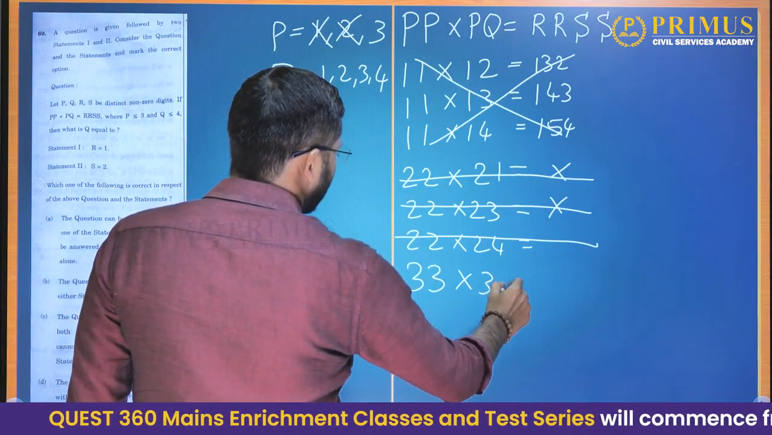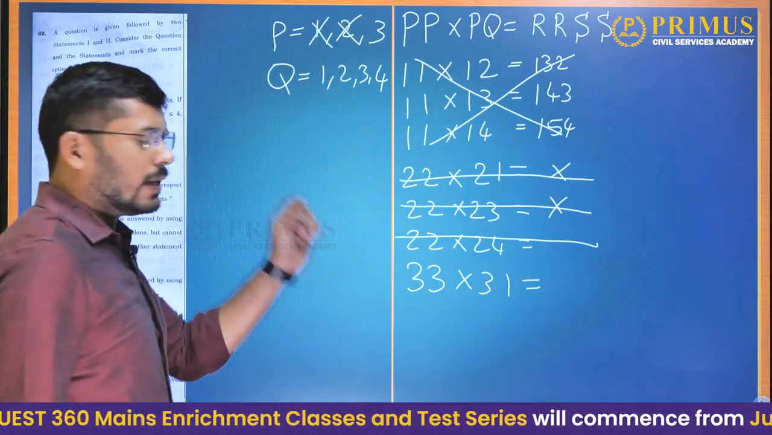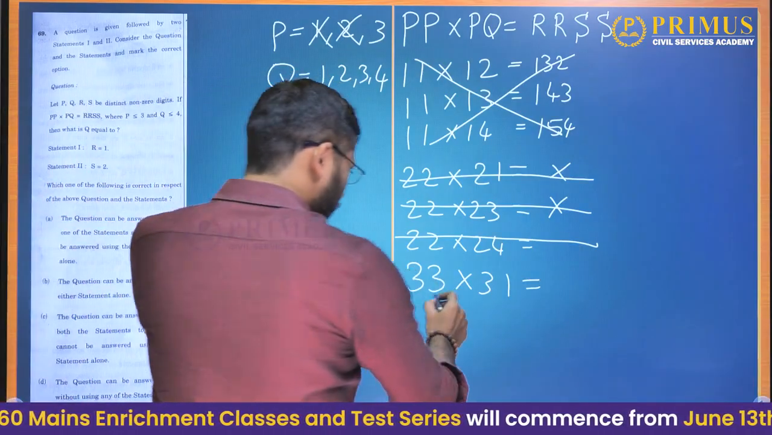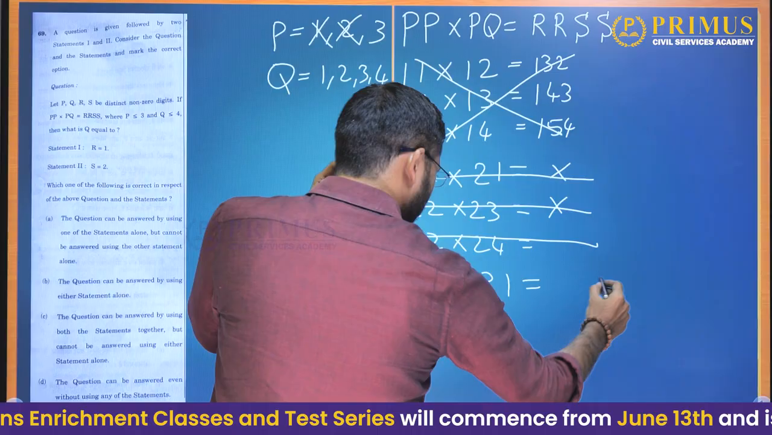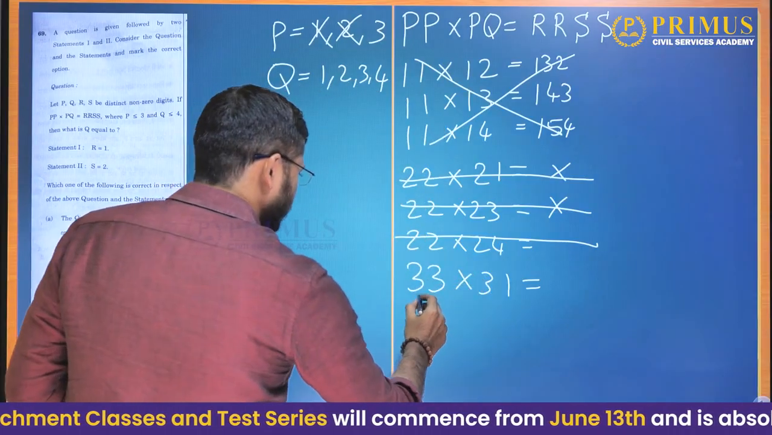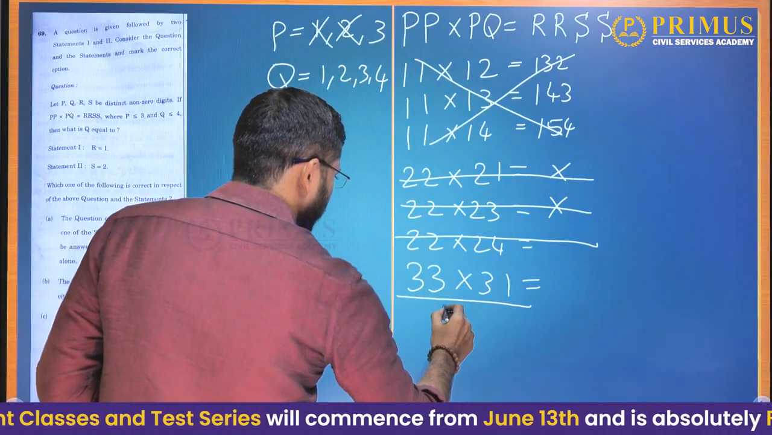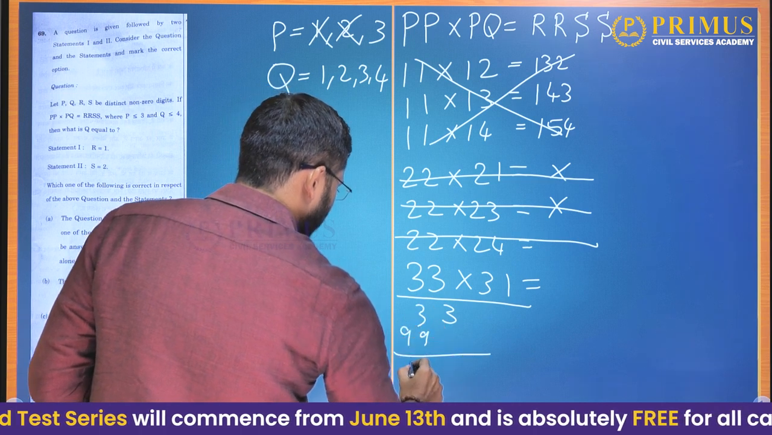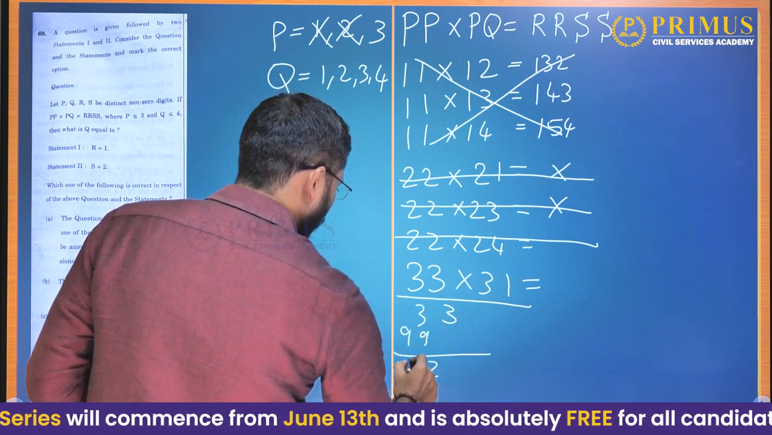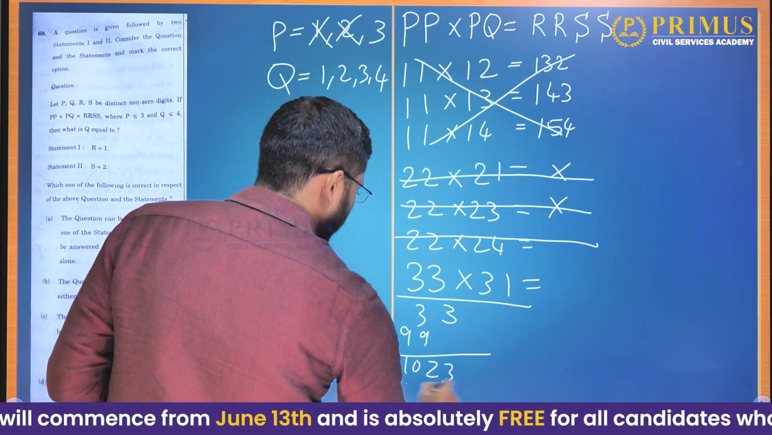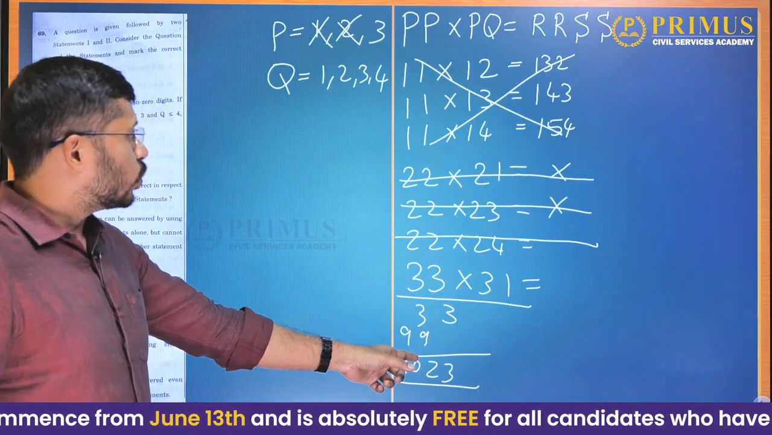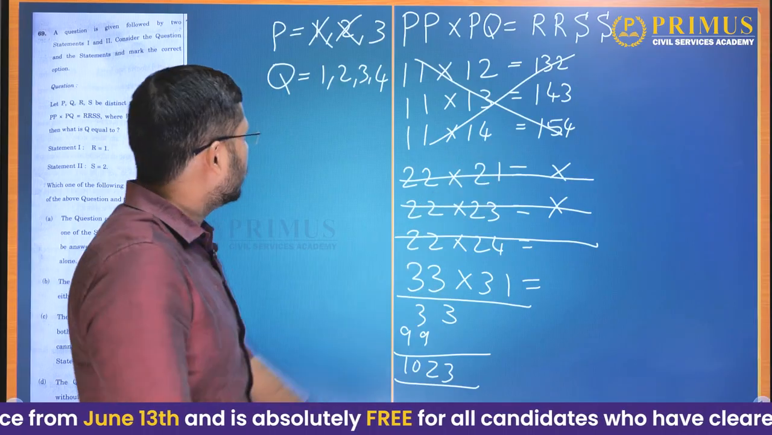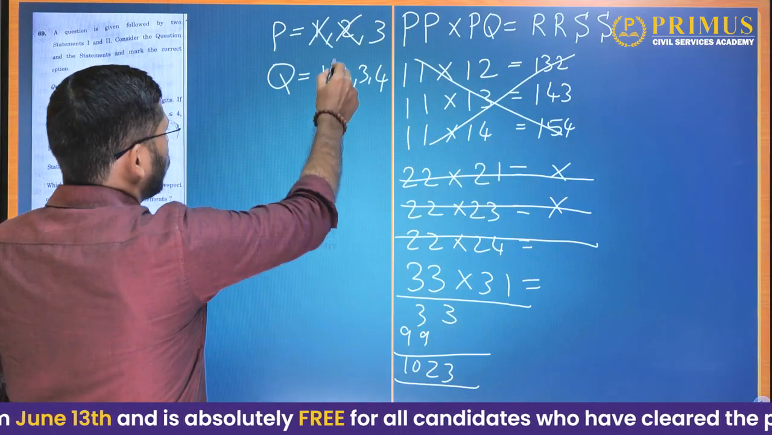33 into, let us try 31. 33 into 31 will give us what value? Now, 1 3s are 3, 1 3s are 3 plus 99. This will give us 1023. 33 into 31 gives us 1023, but it is not in the format RRSS. So 33 into 31 is not possible.